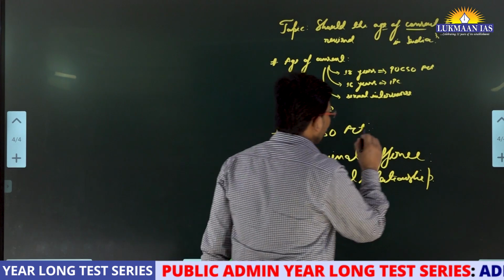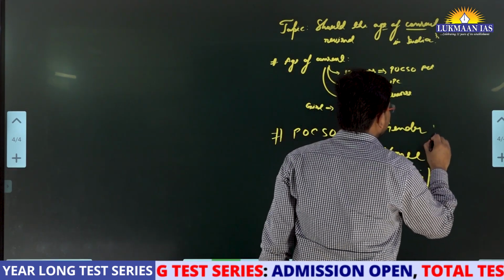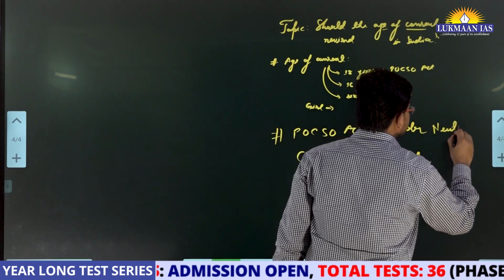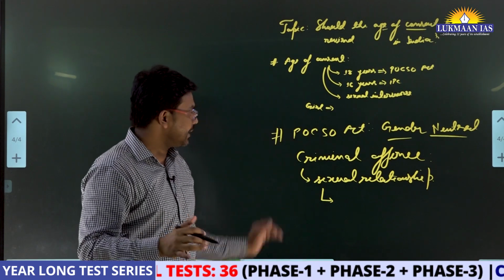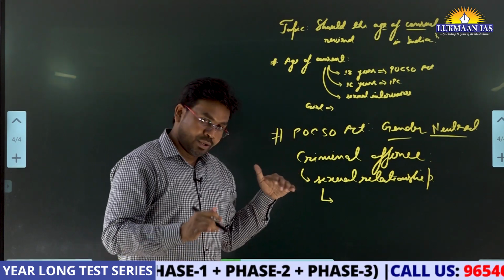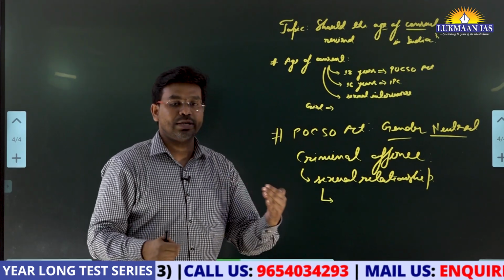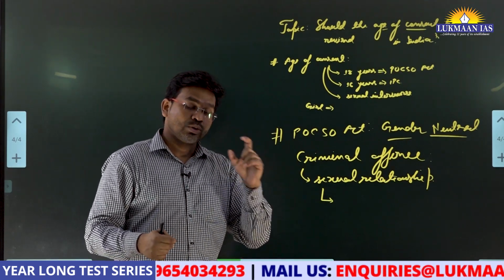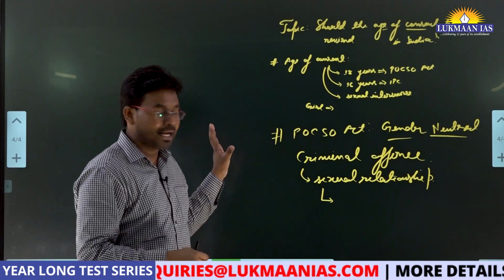And this POCSO Act is gender neutral. Gender neutral means it protects girls as well as boys under the age of 18 years. So let's say an adult person enters into a sexual relationship with a minor. That adult person will be considered a criminal under this particular Act.